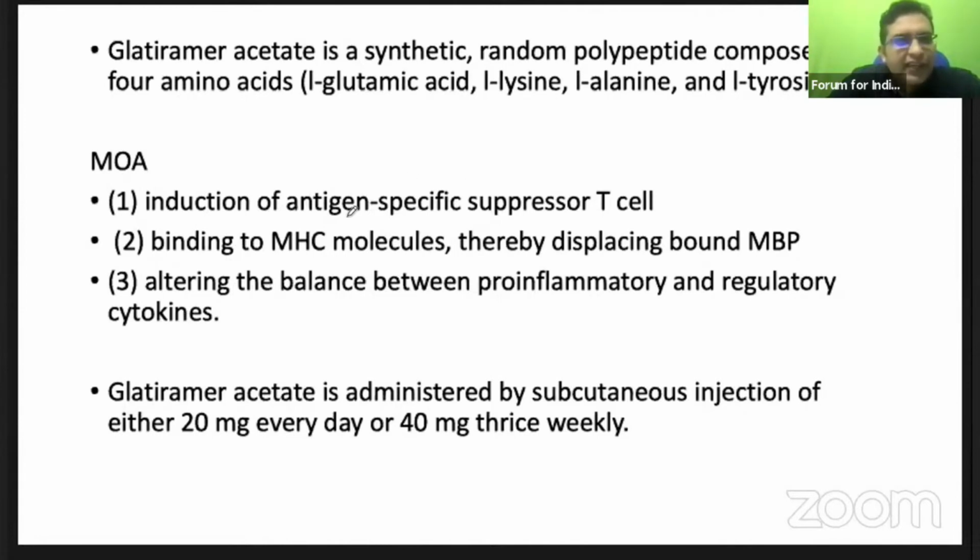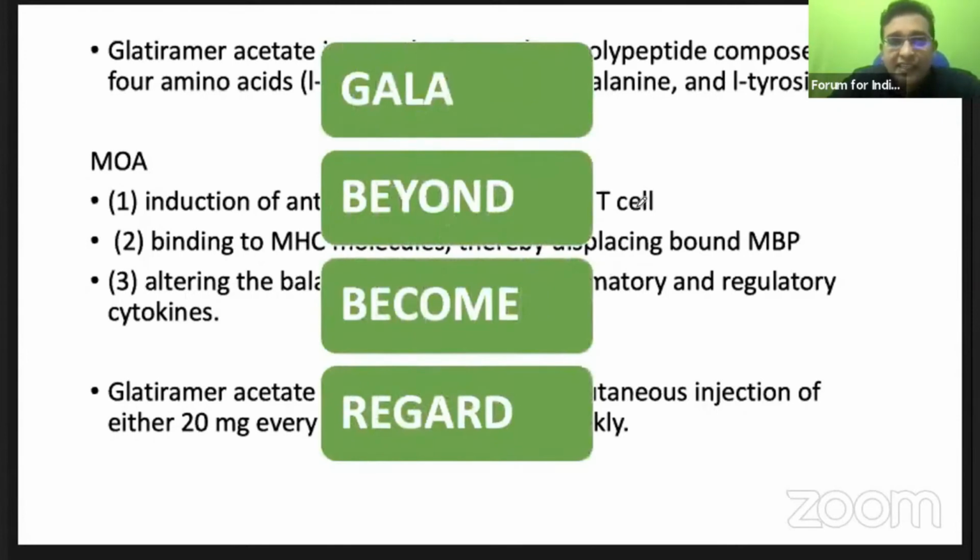So it causes these other findings. Same thing, binding to MHC molecules is changed. The balance between the pro-inflammatory and regulatory cytokines is changed. So what happens with glatiramer injection? These are the trials which are given in the New Bradley. The first one was used just to see how the glatiramer works. The rest 3 were used to compare the glatiramer with interferons.